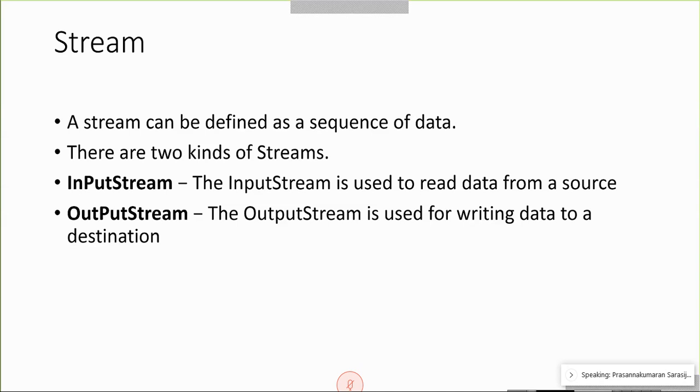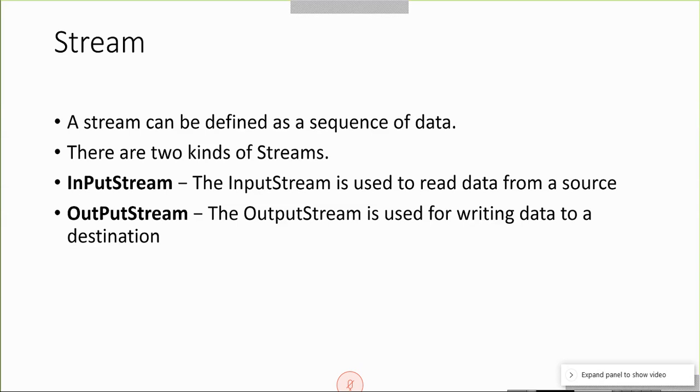When you want to read a file, you have to use the input stream class. When you want to write something to the disk, the opposite direction, data traveling from your application to disk, that is an output process, and you have to use output stream.